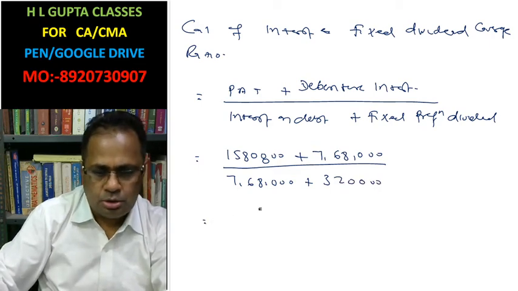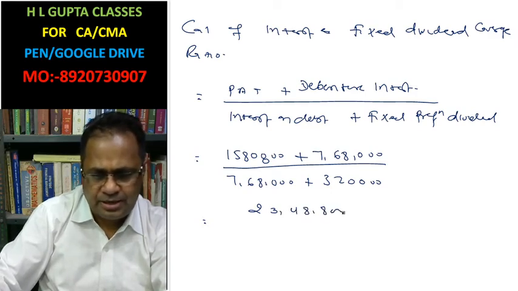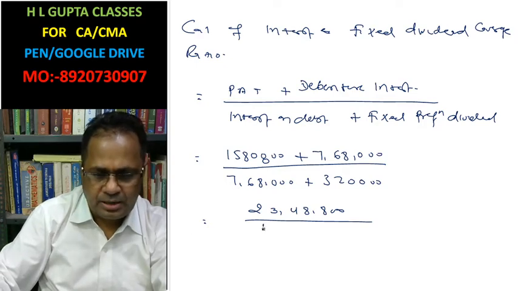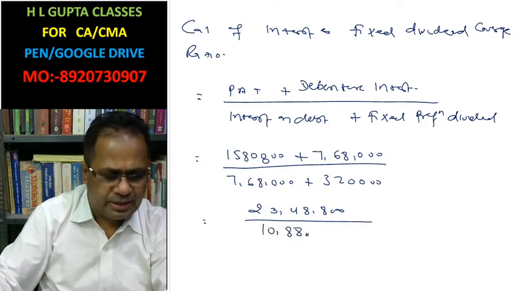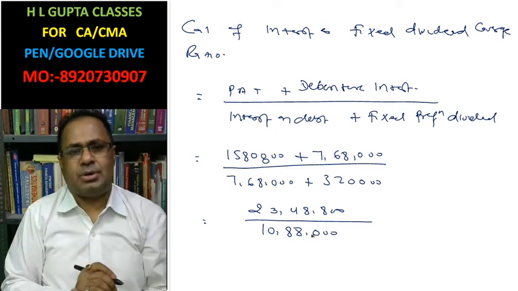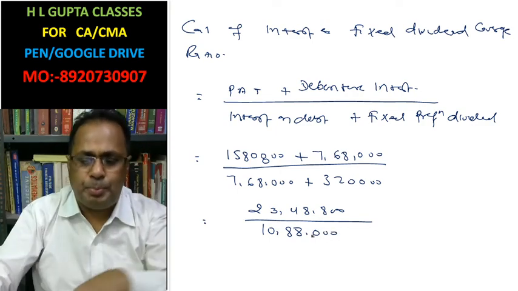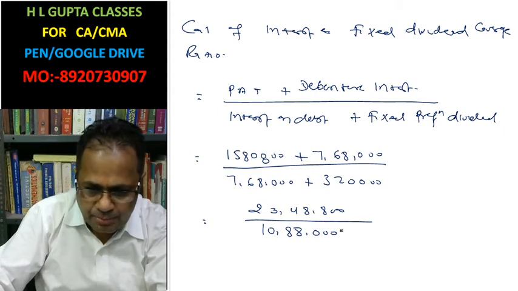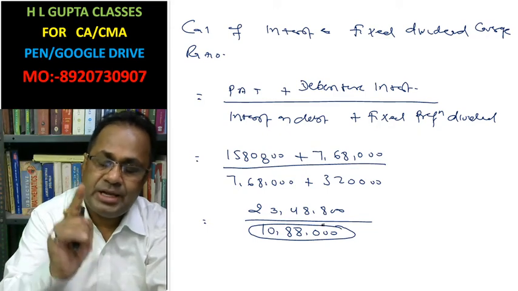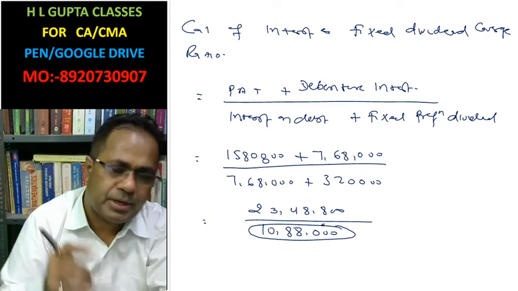Total 23,48,800 divided by 10,88,000. It means what? We have to pay this amount in the form of interest and in the form of fixed preference dividend.